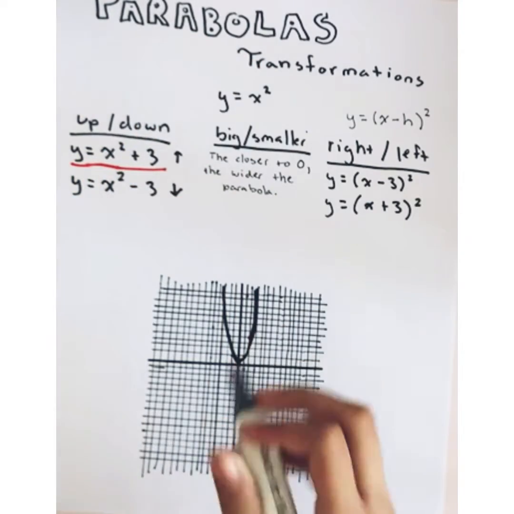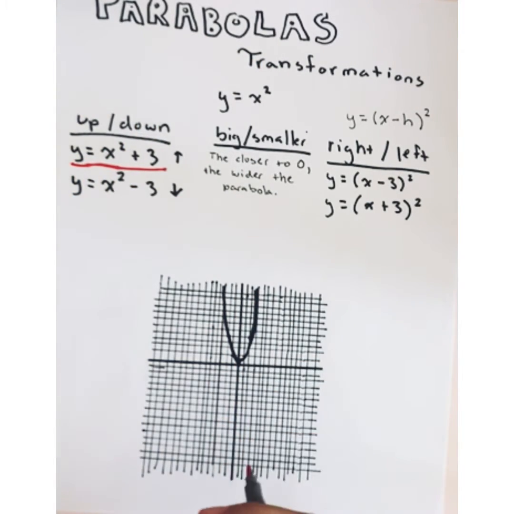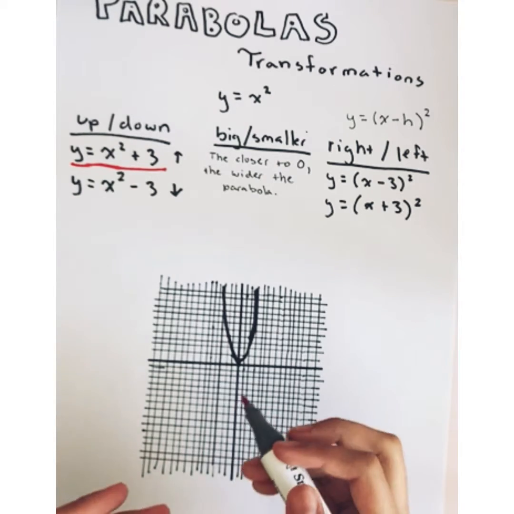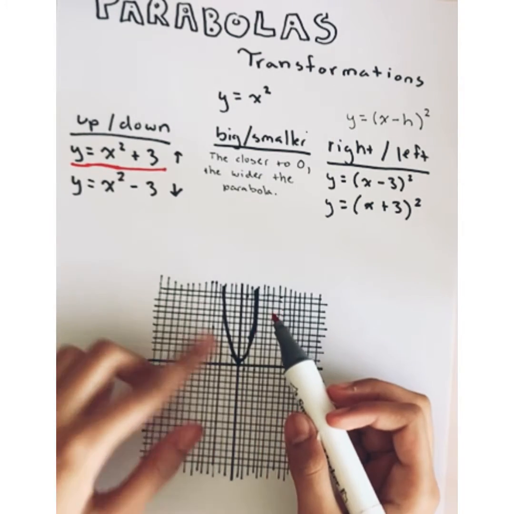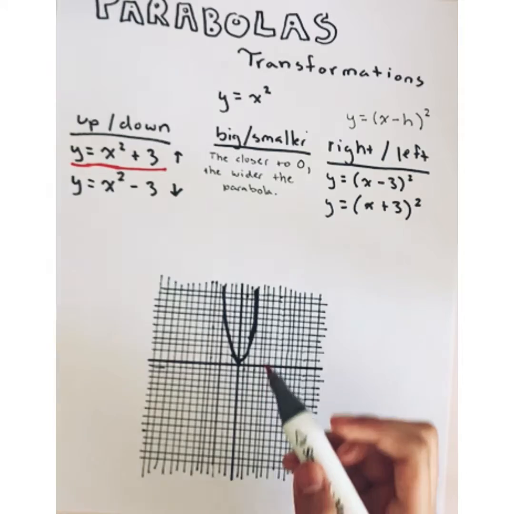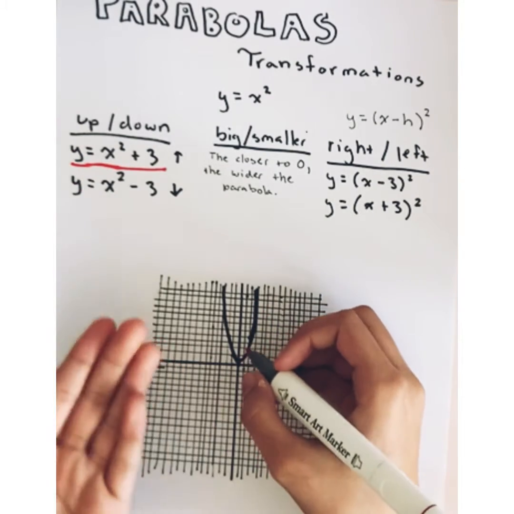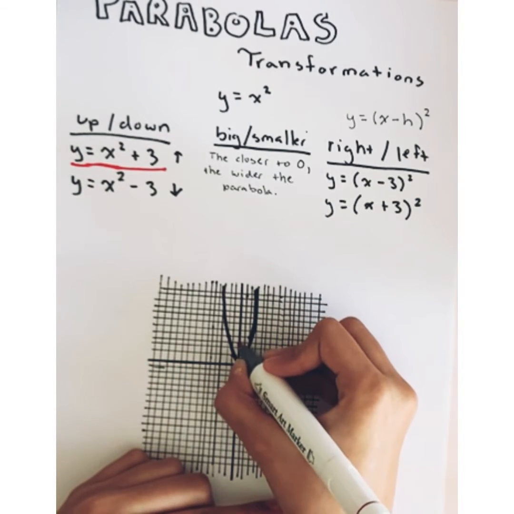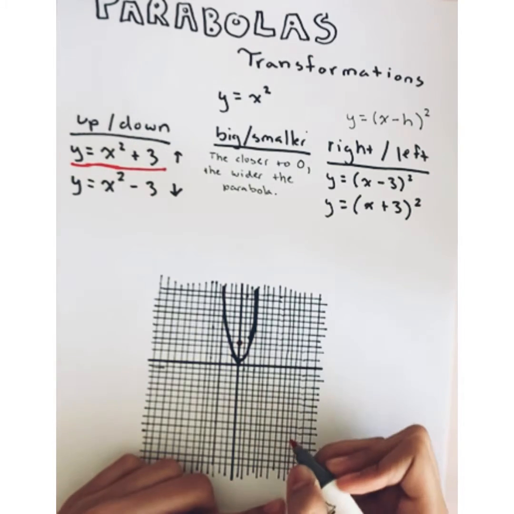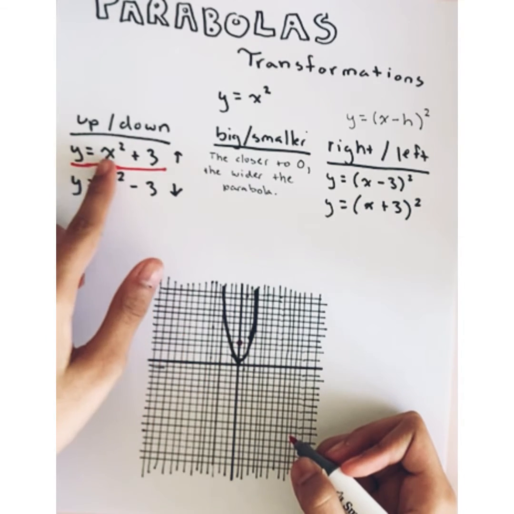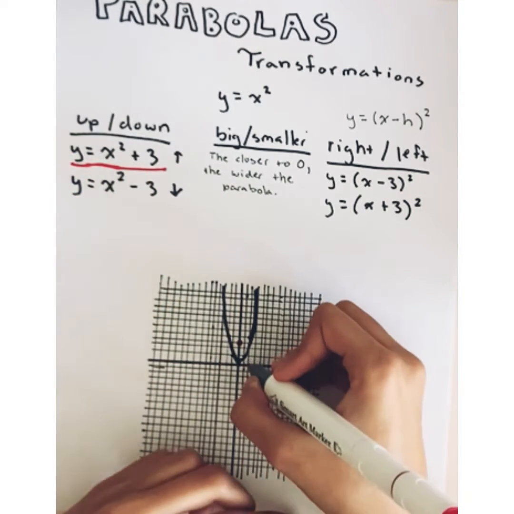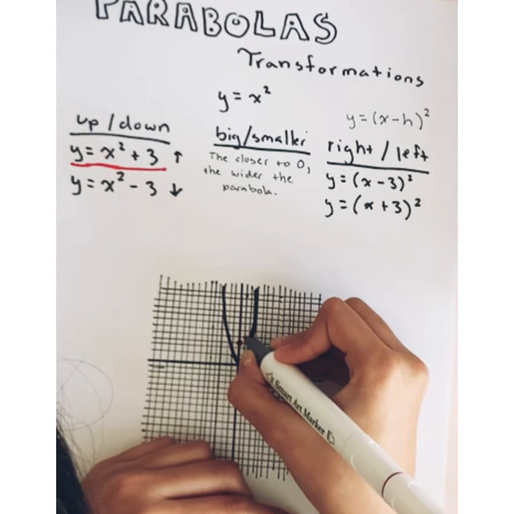Okay, let's remove kind of oranges. But anyway, so let's substitute a number. Let's just say 0, right? So let's substitute 0, 0 plus 3. So 1, 2, 3. The vertex would be right there. And then let's do 1. 1 squared is 1 plus 3 equals 4, right?